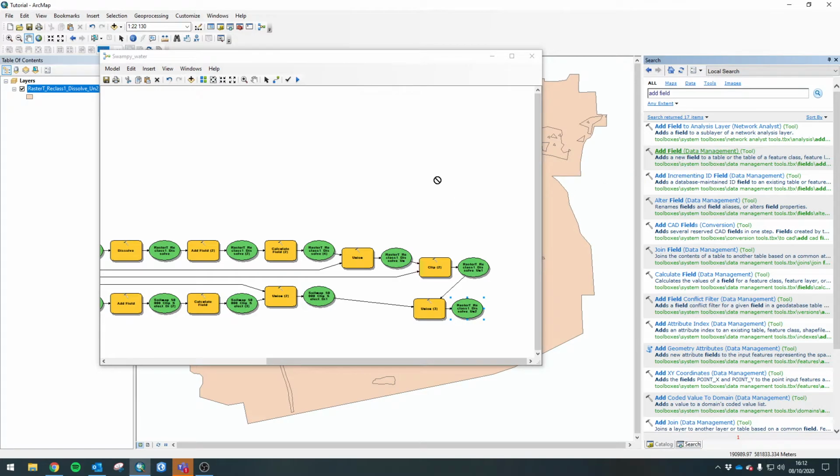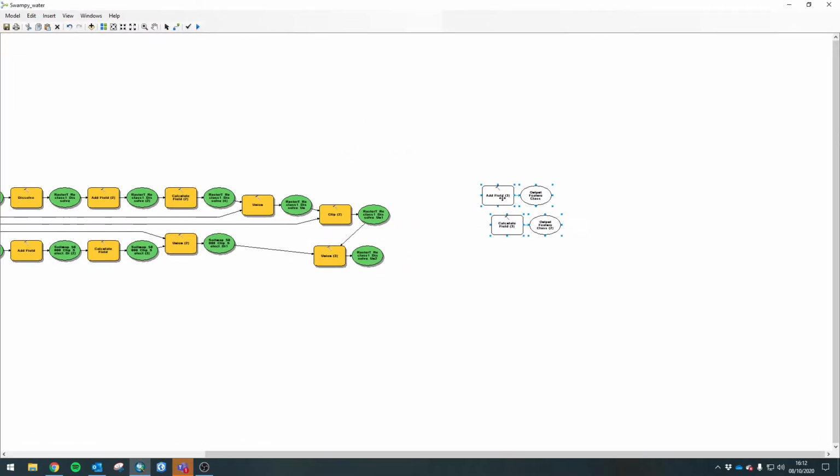All right. Add Field, Data Management. Hop on in there, buddy. And now, if you see Add Field up here, you've ticked in Add Field, look below. There's Calculate Field there as well. While we're there, go ahead and pop that in as well. All right, we'll just arrange this neatly. We'll link up our output from our union, number 3, to Add Field.